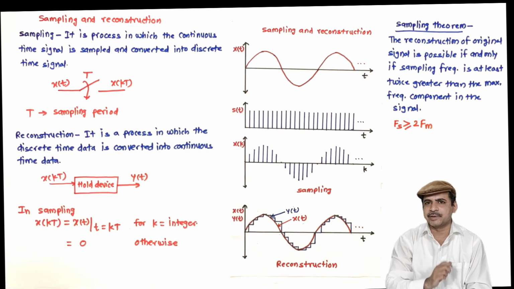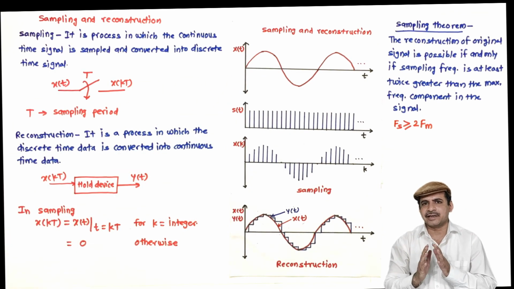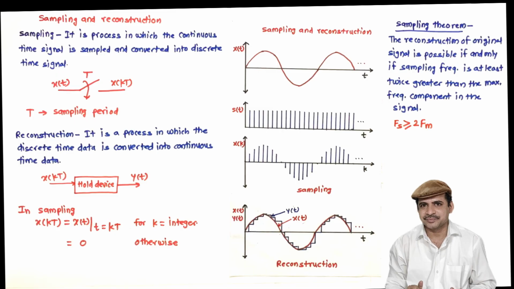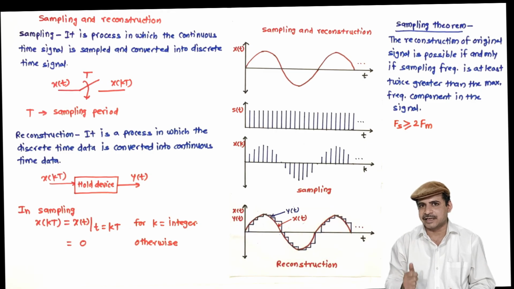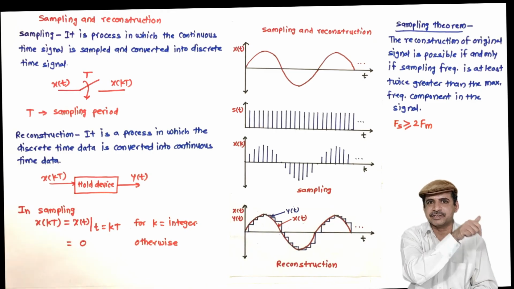Now here this is a single frequency signal, but a signal may contain a number of frequency components. In that case we have to choose the highest frequency component, and the sampling frequency selected shall be at least twice that frequency.